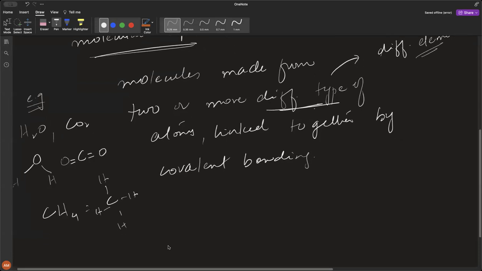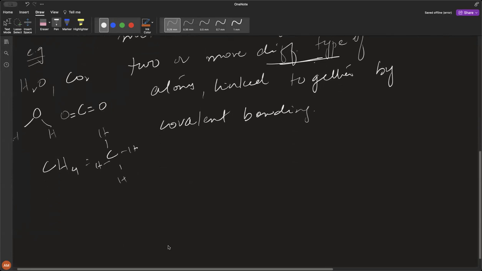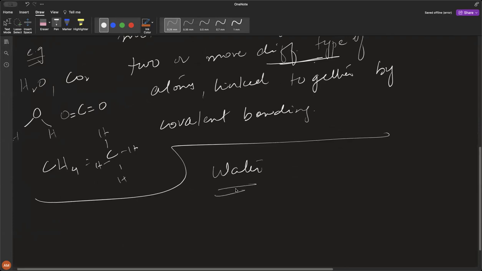So these are the examples. We're going to be analyzing each of them because they are going to be coming in an exam. We need to know how their structure is formed. So let's start with water. What we are studying are simple covalent compounds. Okay, they are simple covalent compounds. Do you understand?